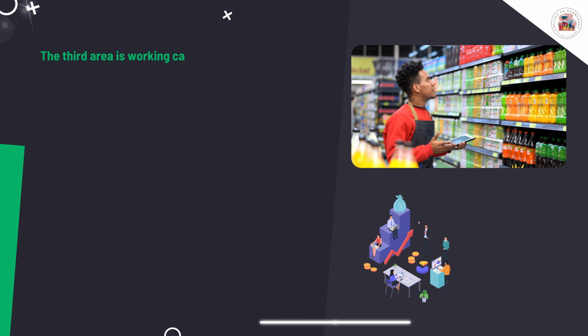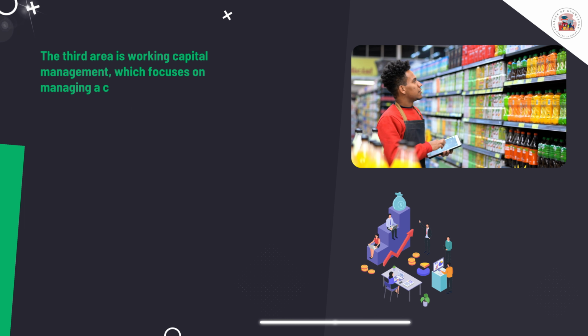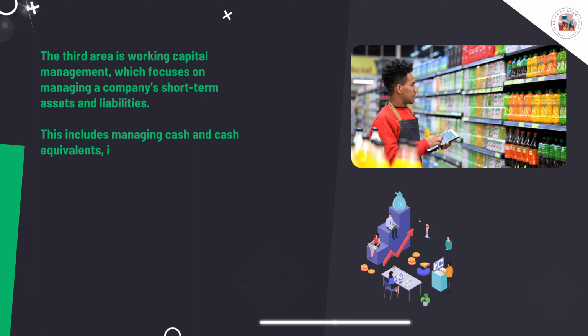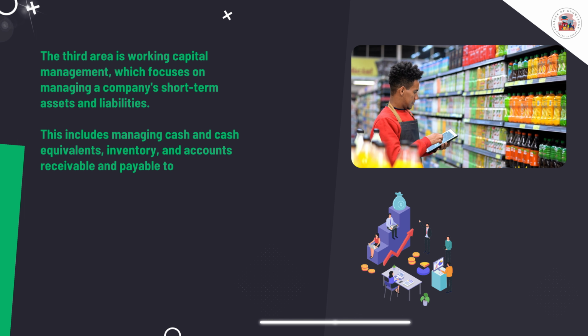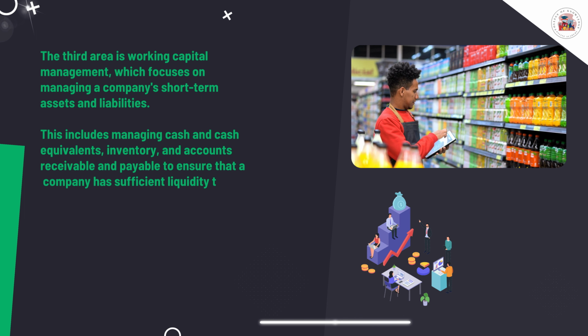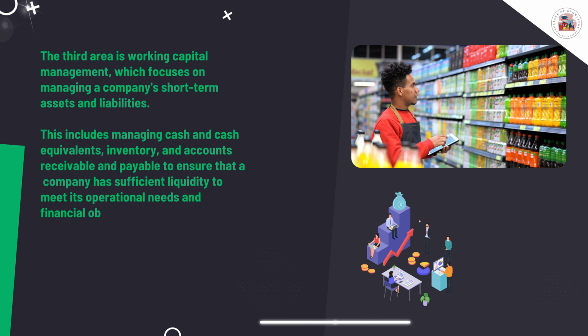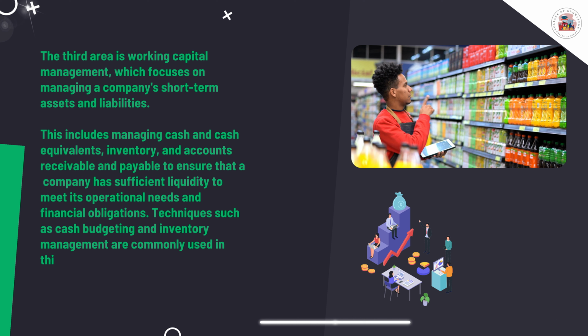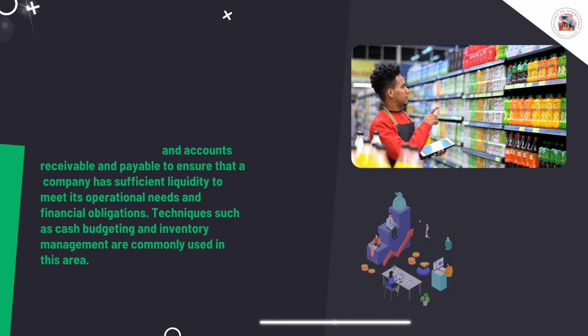The third area is working capital management, which focuses on managing a company's short-term assets and liabilities. This includes managing cash and cash equivalents, inventory, and accounts receivable and payable to ensure that a company has sufficient liquidity to meet its operational needs and financial obligations. Techniques such as cash budgeting and inventory management are commonly used in this area.